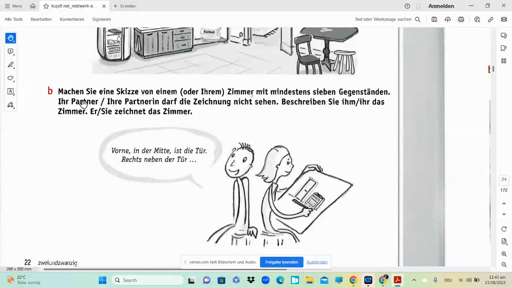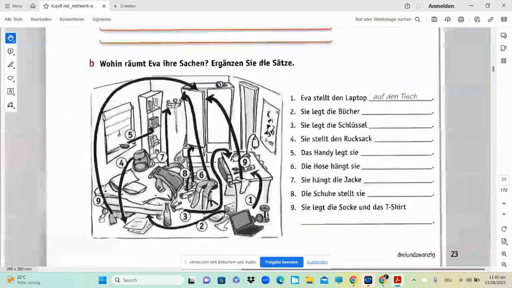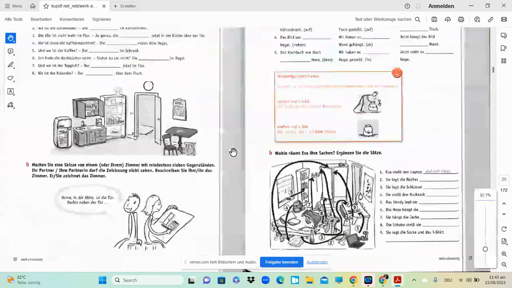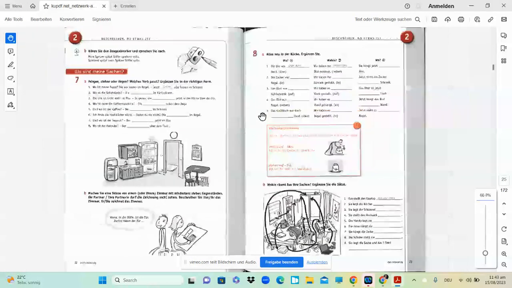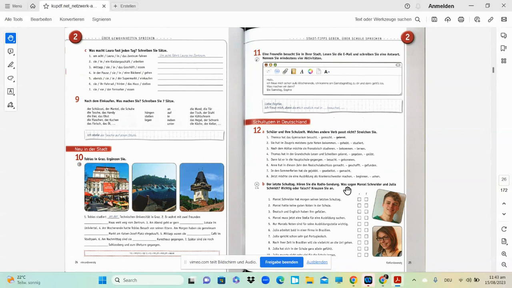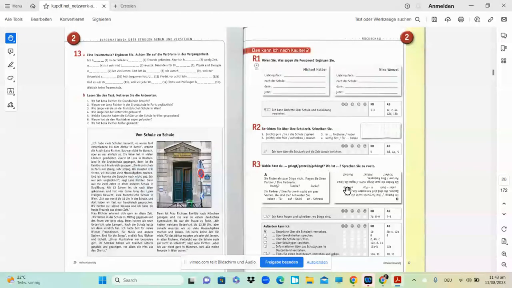Okay, so machen Sie eine Skizze. So you just have to do a skit. Maybe you're acting something. So this girl is looking at the picture and he is talking about this picture. So in case you have your friend, you can just do this activity. Okay, I think we are okay till here. In the next one, we are going to go through Wechselpräpositionen, about the positions in accusative and dative, what happens and how we are supposed to do this. So I think it's pretty easy. We'll try to do this, and if possible, we'll try to finish this chapter.